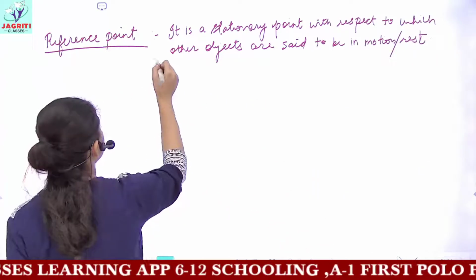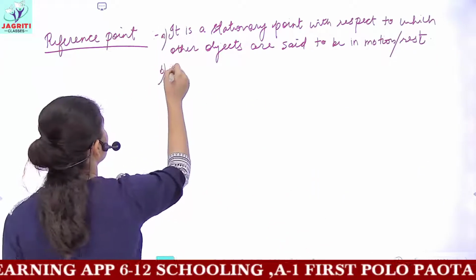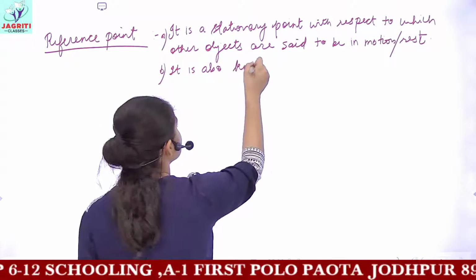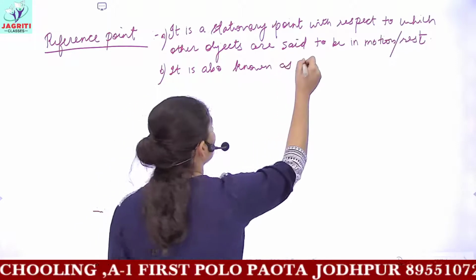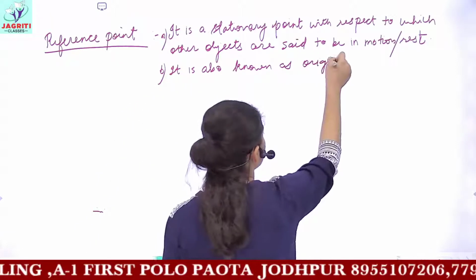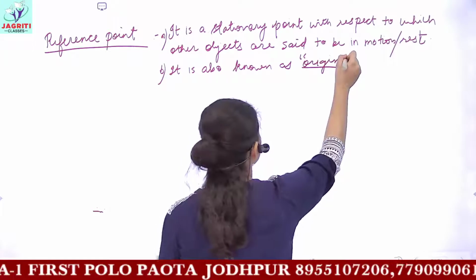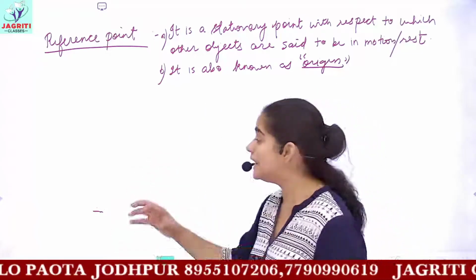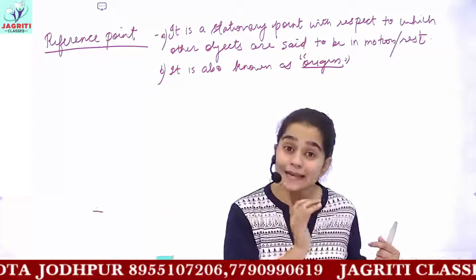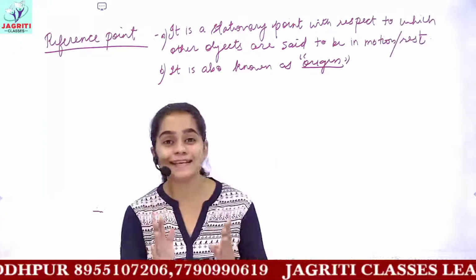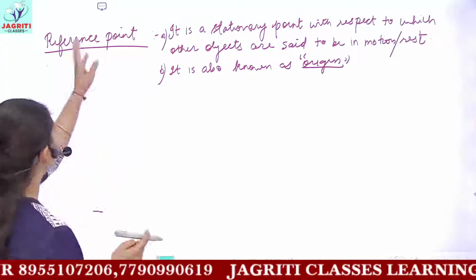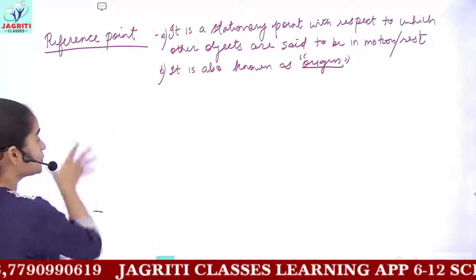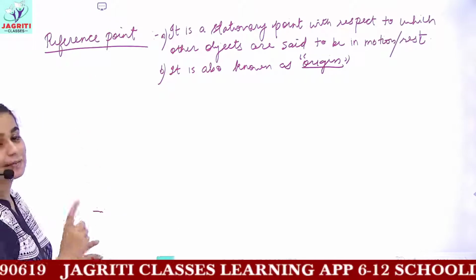This point is also known as the origin. So origin and reference point are one and the same thing. It is a fixed point through which you judge whether the object has undergone any motion or is stationary. This is called the reference point. For example, in the example I gave you, the reference point was the right side of this panel.